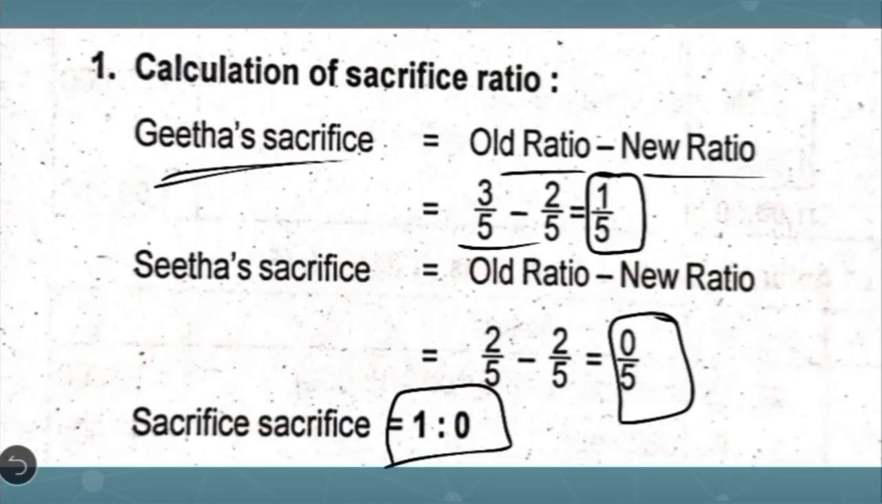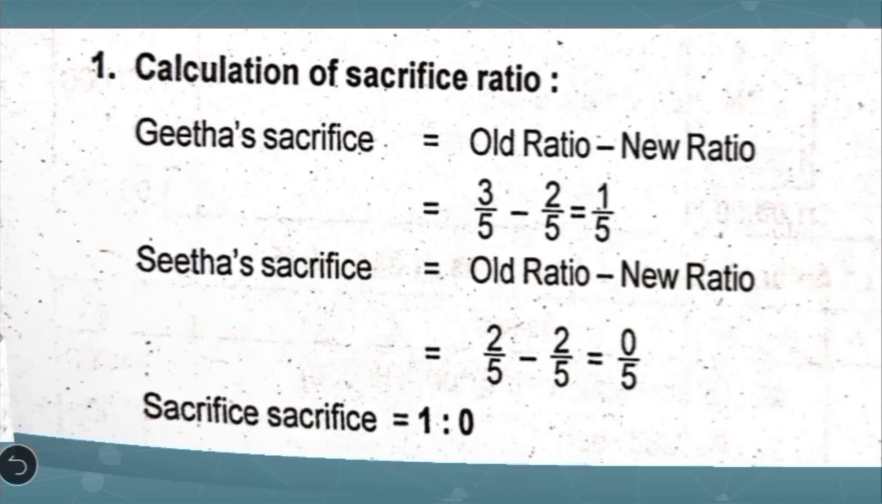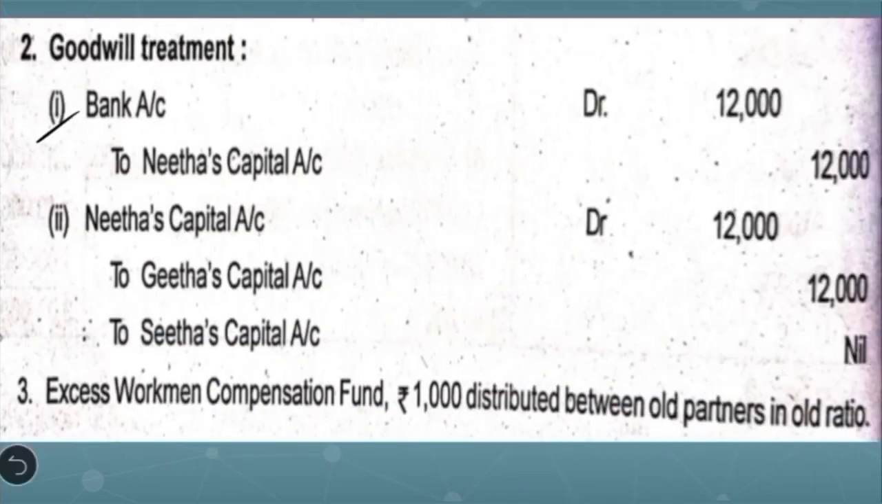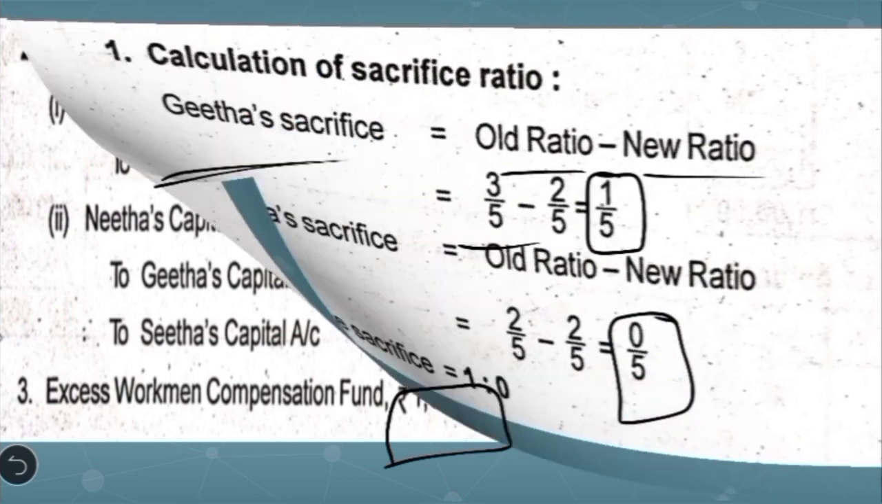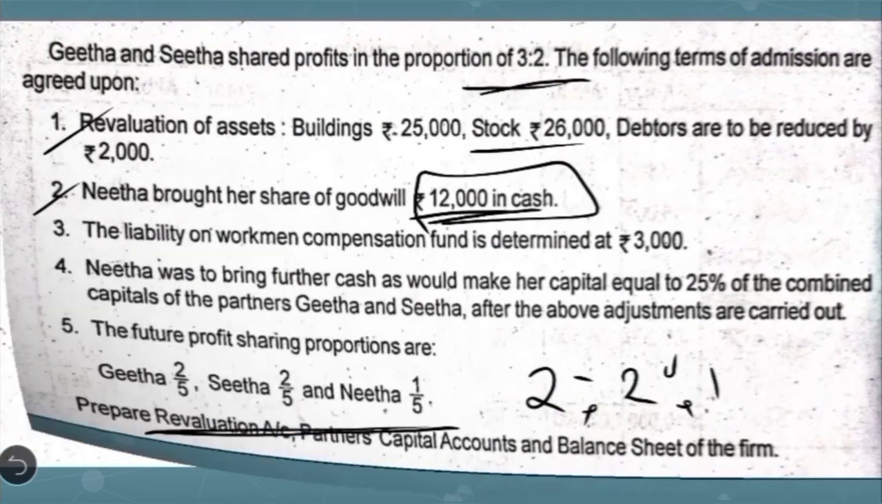I'll show you how the goodwill adjustment should be shown in the working note. First entry should be for bringing in cash towards her share of goodwill. So the entry would be bank account debit to Neeta's capital account 12,000. Later it is distributed as Neeta's capital account debit to Geeta's capital account. So you can skip writing this entry. If you want, you can write it and write it as nil. Okay. Then let us see the other adjustments.